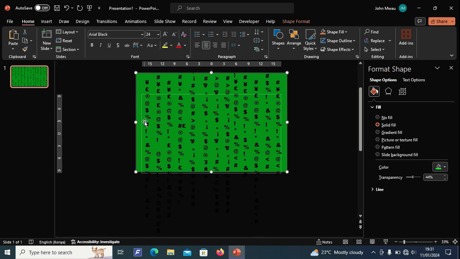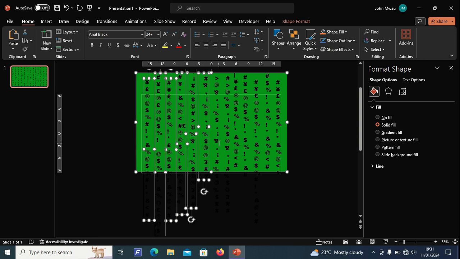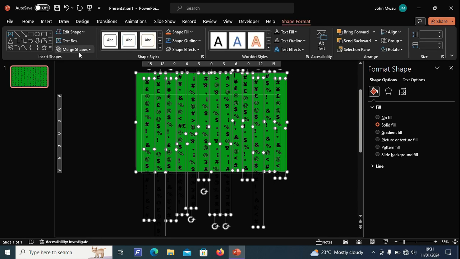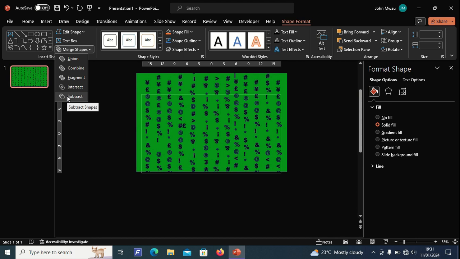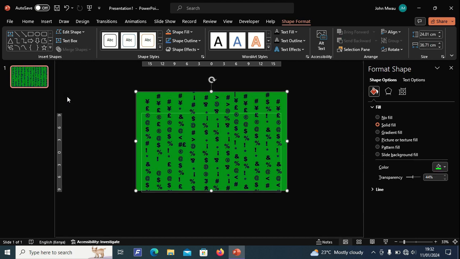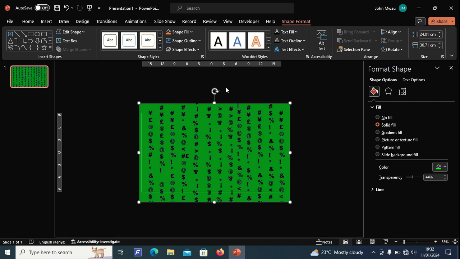Next, select the green rectangle. First, hold Shift button to select all the text boxes containing the symbols. Go to Shape Format. Merge shapes. Then subtract. Now, change the fill of the new shape to black.